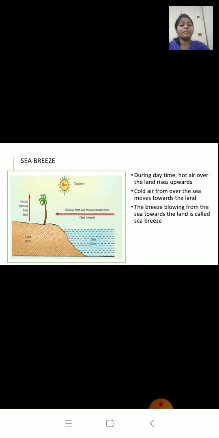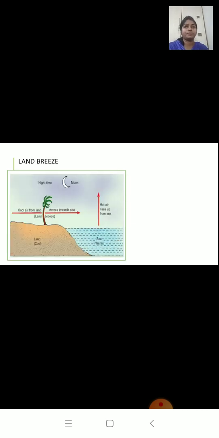But at night time the condition is reversed. At night time, there is no sun, so the land gets cool very fast, and the sea is warm, because it takes time to cool down. So the air near the land is cool, and the air near the sea is warm.